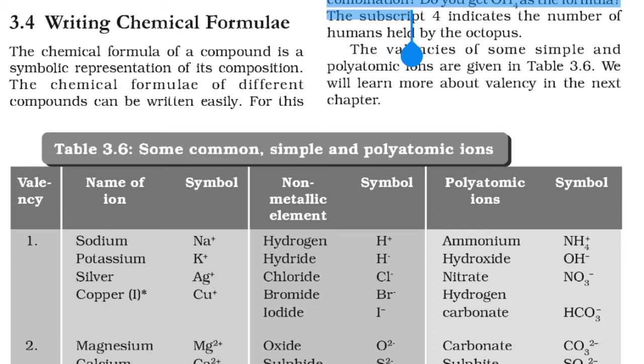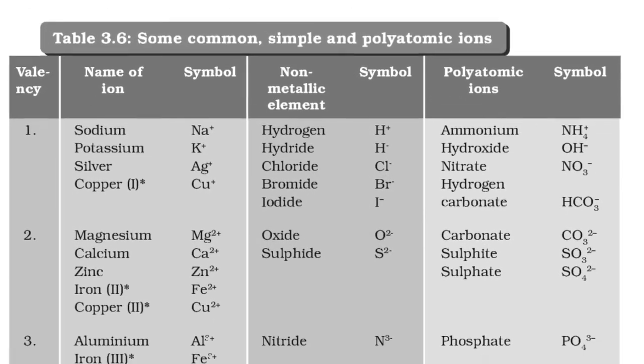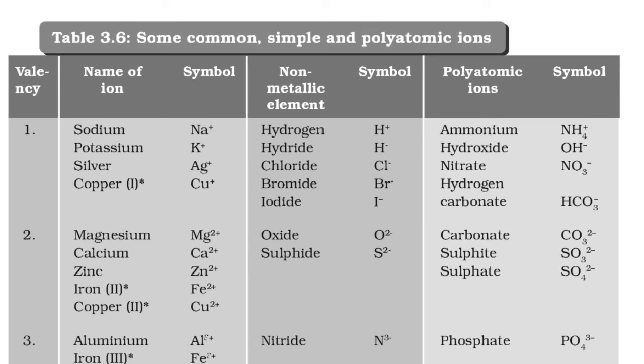Another definition has been given here: the chemical formula of a compound is the symbolic representation of its composition. The chemical formulas of different compounds can be written easily. Understand and memorize this table. It gives some common simple and polyatomic ion symbols, and whether they are cations or anions. If it is positively charged, it is a cation. If it is negatively charged, it is an anion.